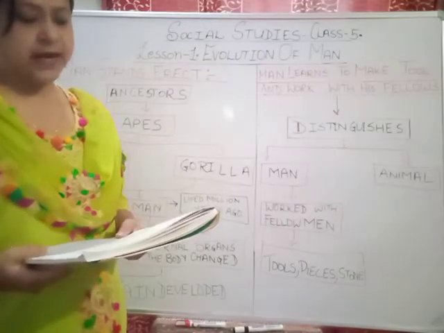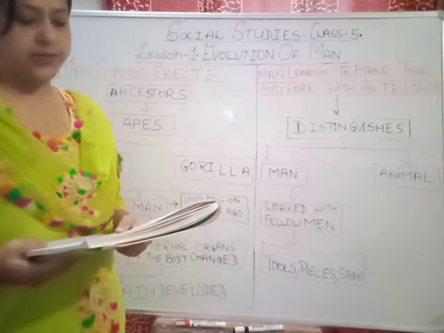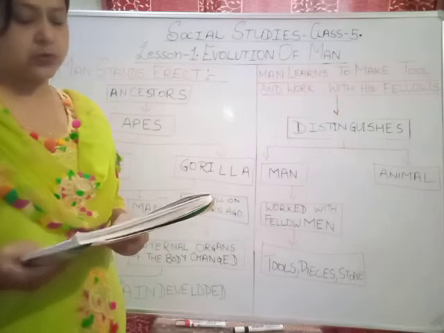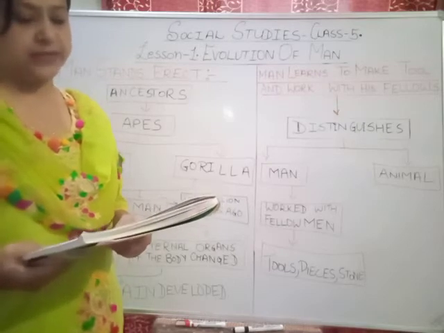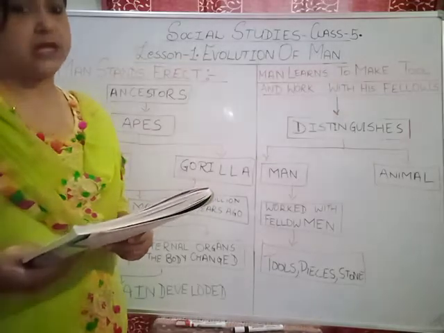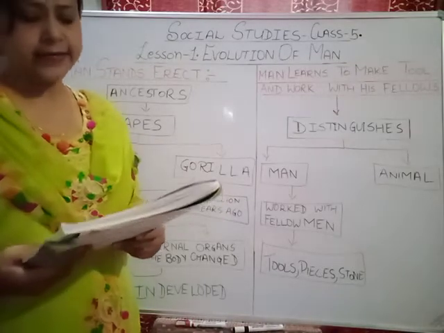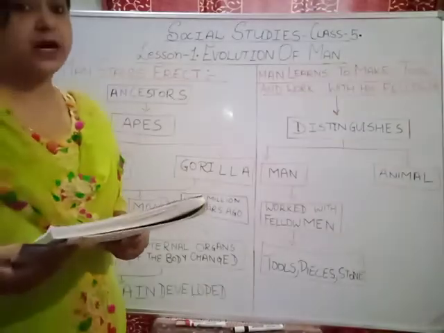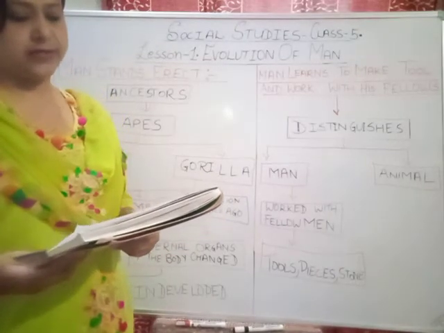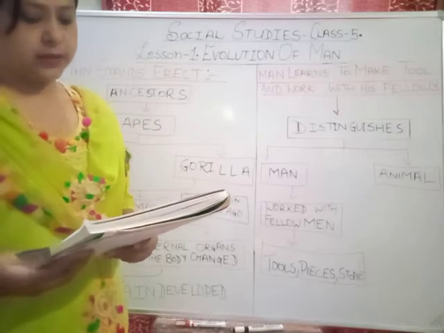In a standing position, the two limbs were free to handle objects and to hold stout sticks as weapons. So the ape man was now a developed man, and now he was standing erect, and his limbs were quite developed. He was able to stand straight, and he was able to hold on to things.